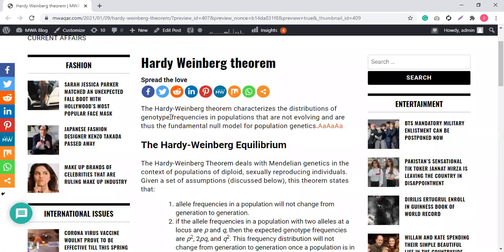For the genes that control height, I will say in which frequency the short allele is present, and in which frequency the tall allele is present inside the population. This is called genotypic frequencies in populations that are not evolving. When there is no evolution, the Hardy-Weinberg theorem works, and it is thus the fundamental null model for population genetics. Cool.